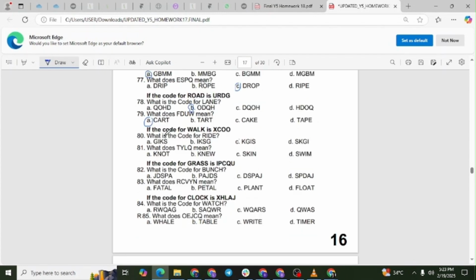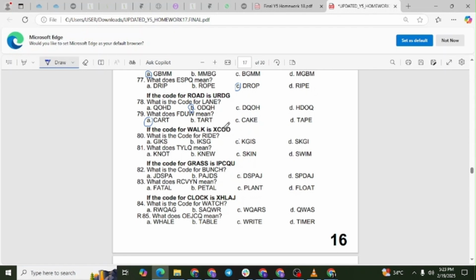Question 80. What is the code for the word ride? We are given that the word walk is coded as XCOO. Let us determine the pattern. The letter W moves forward by 1 place to the letter X. The letter A moves forward by 2 places to the letter C. The letter L moves forward by 3 places to the letter O. The letter K moves forward by 4 places to the letter O. Each letter follows an increasing shift.